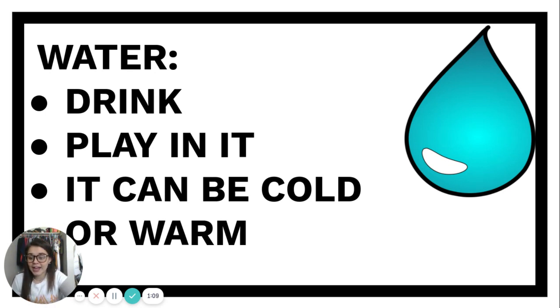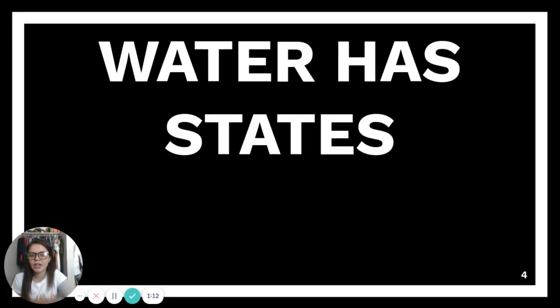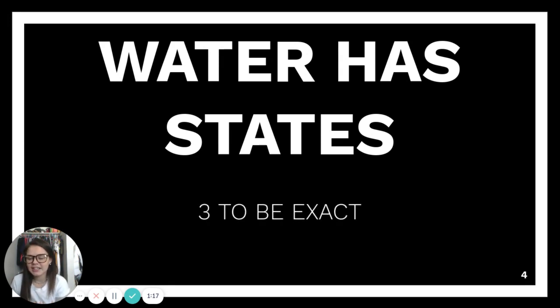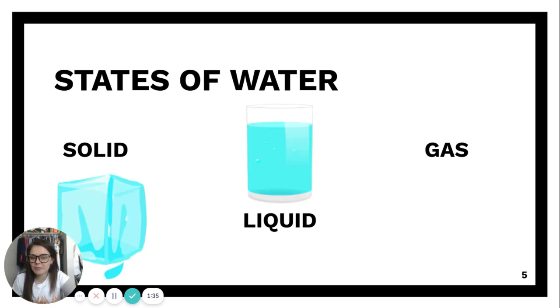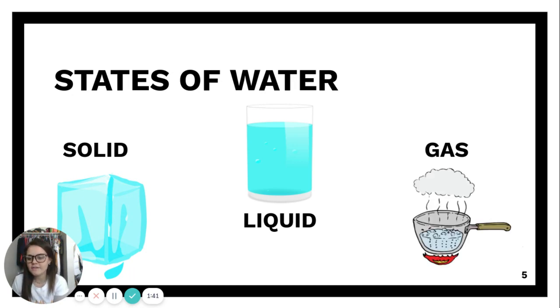Well, today we're going to add to that list of some things that you know about water. First of that is that water has states. It has three of them to be exact. So when you think of water, you'll be able to now know the three states of water. The three states of water include solid, liquid, and gas. In the solid state, that is something we can think of as an ice cube, right? It's a solid form of water. And then a liquid form of water, we can think of a glass of water, the water that we drink. And then for gas, we can think of the steam that rises from a pot of boiling water, the gas that's rising. Those are three states of water and examples of each of those states.